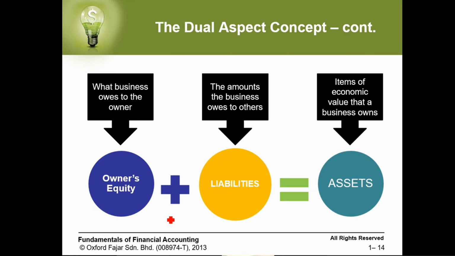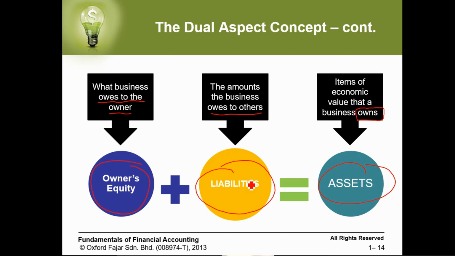So the accounting equation has those three items: assets, what the company owns; owner's equity, what the company owes to the owner; and liabilities, what the company owes to others.